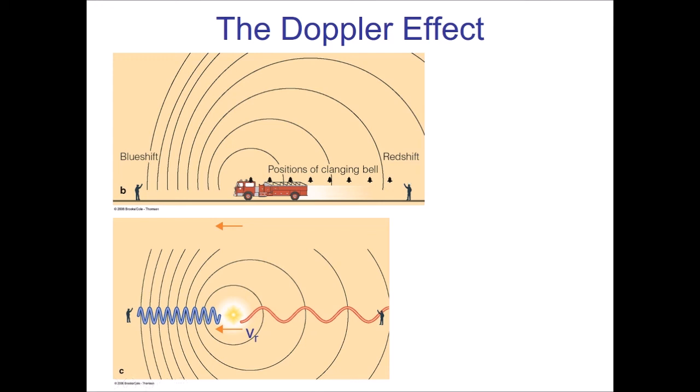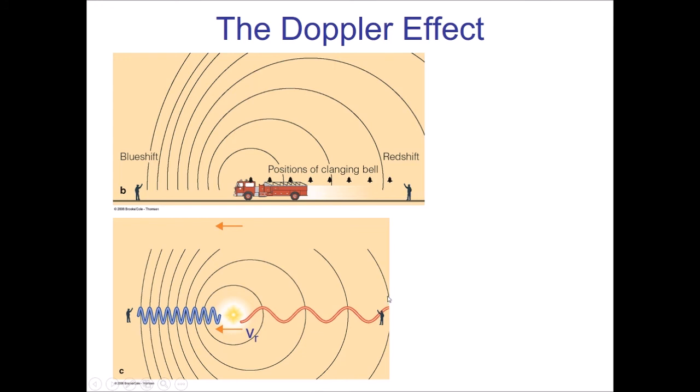And that changes the wavelength and the frequency of the sound. The person that stands on the left, if you can see from the wavefronts here, the wavelengths are shorter. That means the frequencies are higher. This person is going to hear a higher pitch siren. The person on the right is hearing a lower pitch siren.